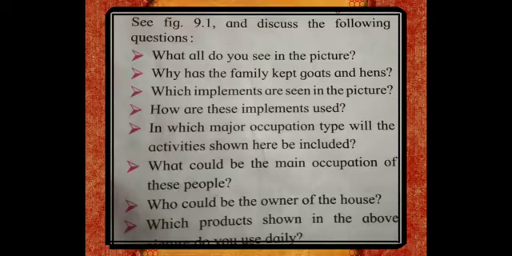In which major occupation type will the activities shown here be included? So cattle rearing, then rearing of hens, sheep, goat, etc. These all activities come under agriculture. So what could be the main occupation of these people? It is very clearly seen that the main occupation of these people is agriculture.